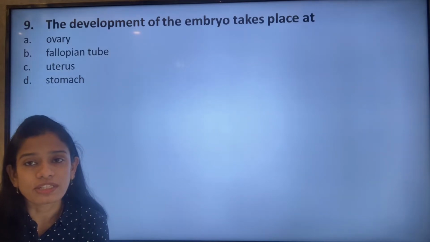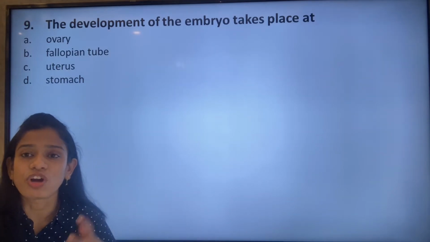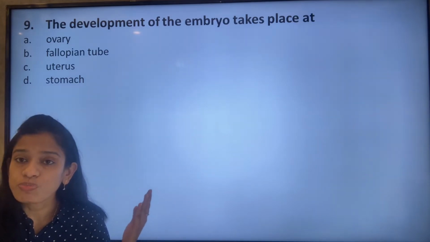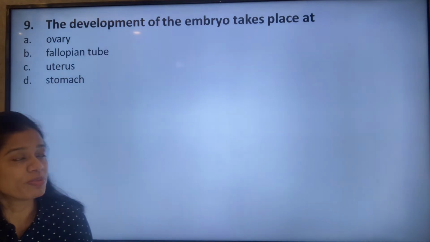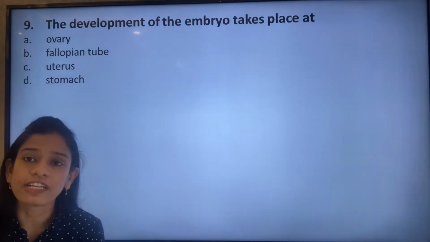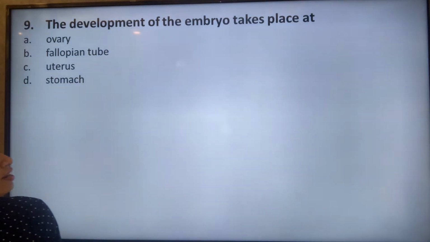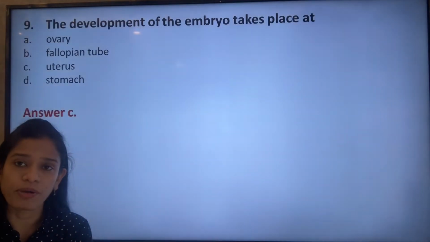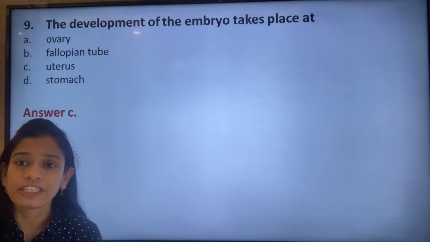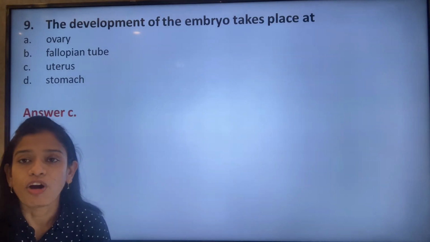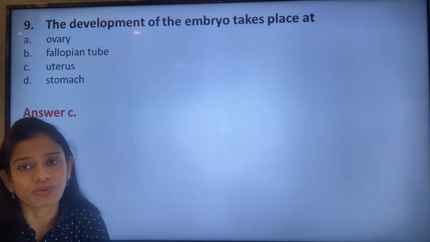This divided mass of cells is called the blastula, which travels from the fallopian tubes and sits in the uterus, where the further development takes place. So the correct answer is option C, uterus. Further development of the embryo till the birth of the offspring takes place in the uterus.